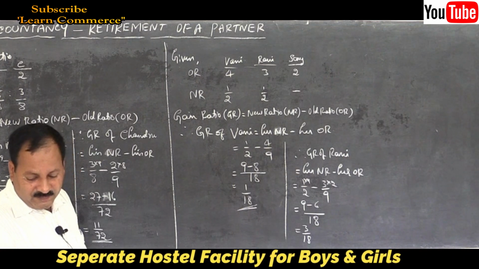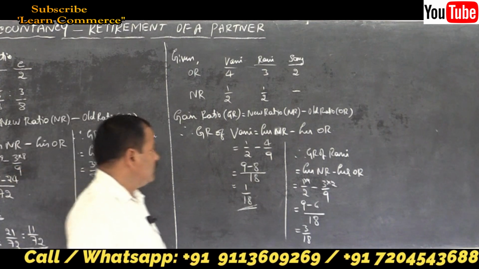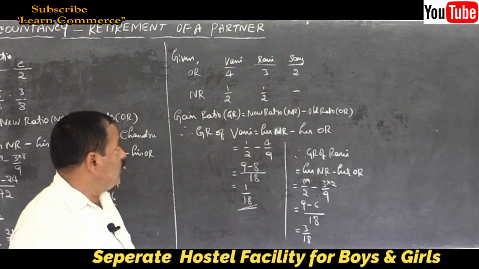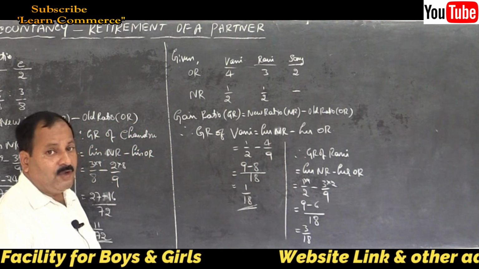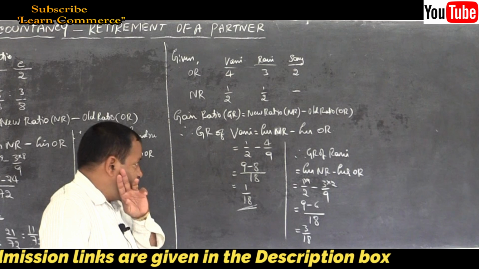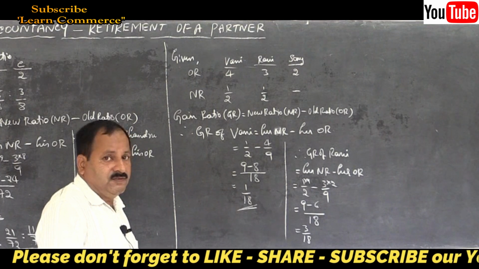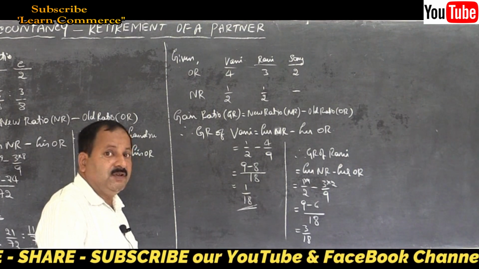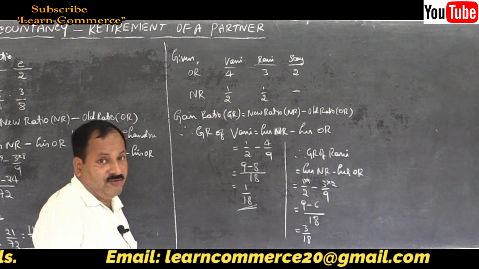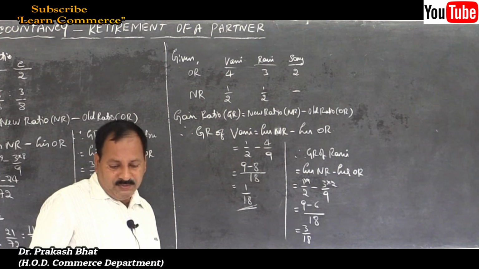Now write the final answer. Therefore, gain ratio of Vani and Rani is equal to 1/18 is to 3/18. 1/18 is to 3/18. So this is how you have to solve a problem on gain ratio calculation. Right? Yes. Now let me move on to the next problem.